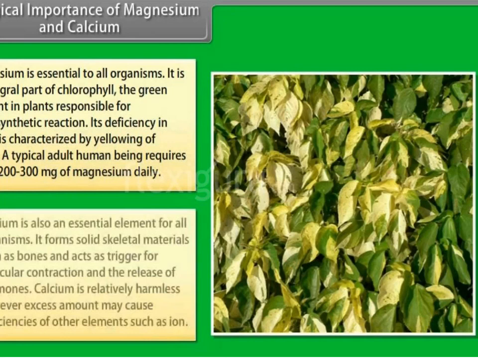Next, biological importance of magnesium and calcium. Magnesium and calcium also play a vital role in biological functions. A typical adult human body contains 25 gram of magnesium and 1200 gram of calcium. Magnesium plays an important role in many biochemical reactions catalyzed by enzymes. It is a cofactor of all the enzymes.